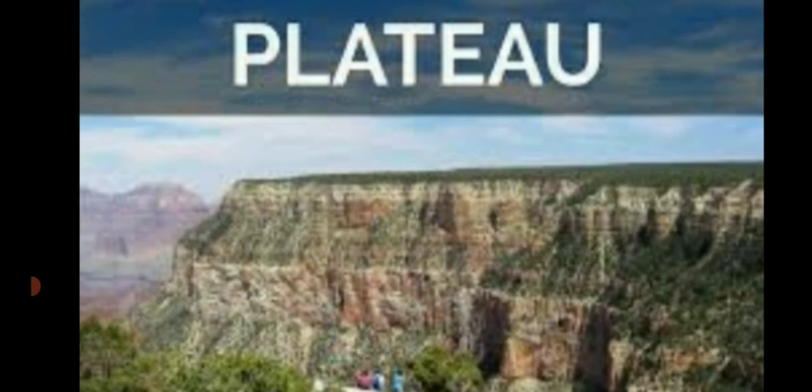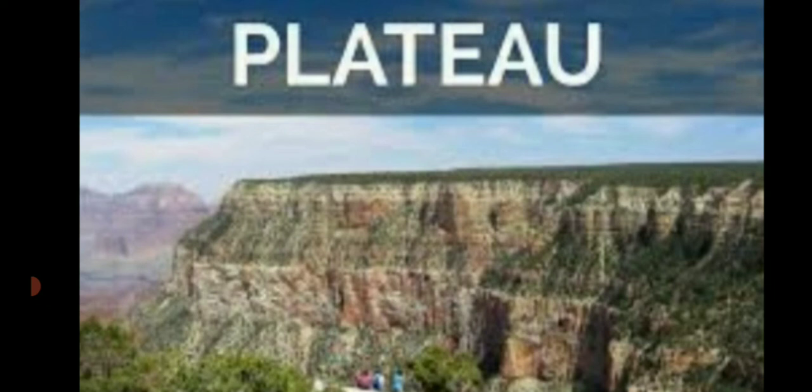Now what is this? This is a plateau. You can see the plateau. Now what is this plateau? An area of high level land. See the high level, so high from the land. It is known as a plateau, and it is also known as a tableland. The shape of this land is like a table.